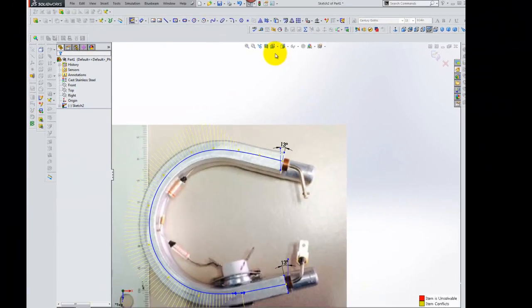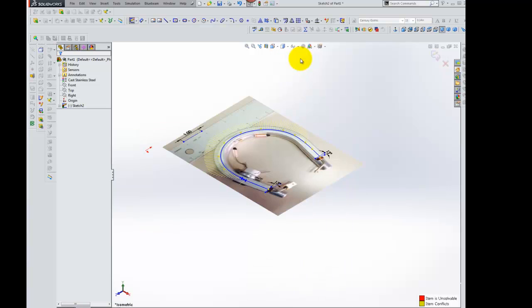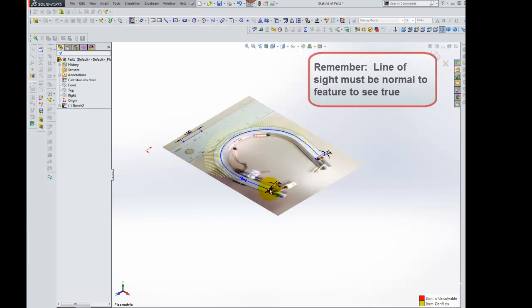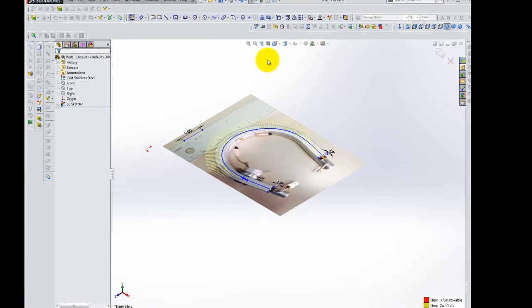Okay. The next thing I want to do is go along a surface that's normal to that line so that I can draw the features in true length. In order to do that, I'm going to add a plane that's parallel to the right plane.